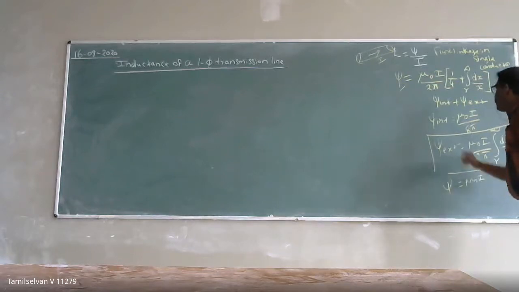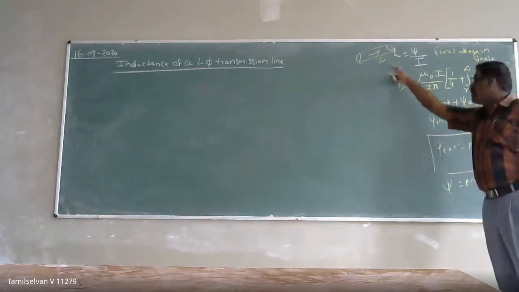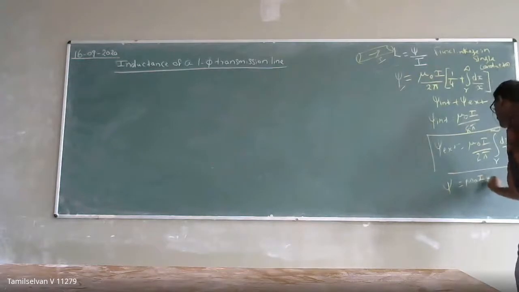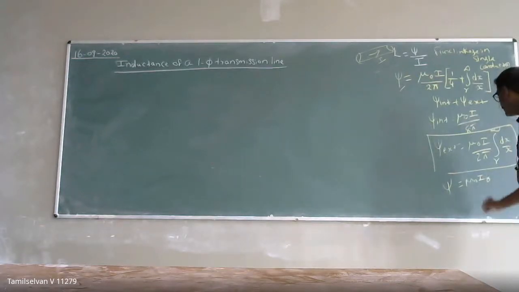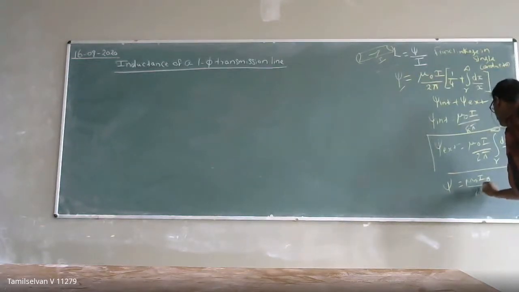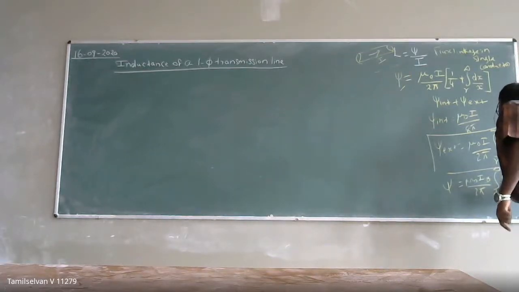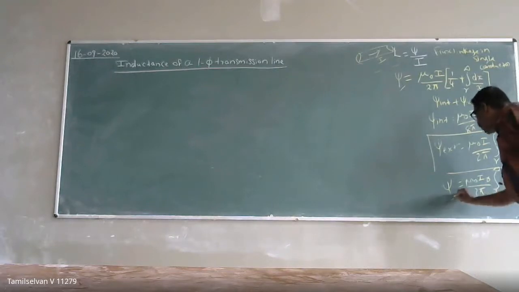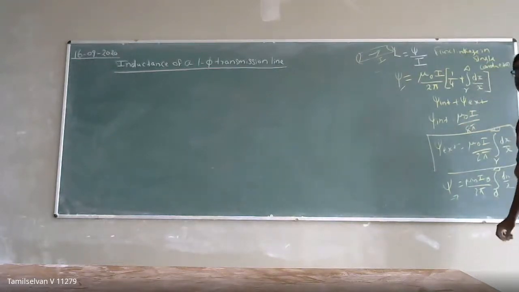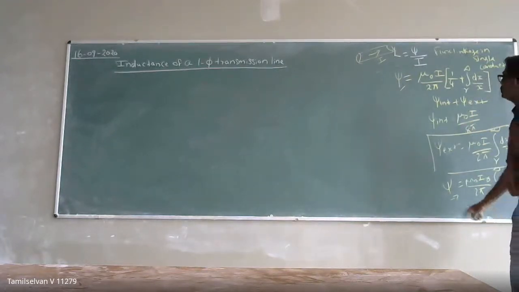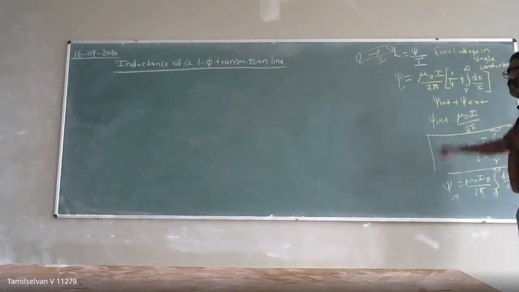Suppose I am calculating for conductor A, due to the current flowing in conductor B, the flux linkage will be mu naught IB by 2 pi integral of the distance, with the limit going to infinity, dx by x. So this is due to the current flowing in the other conductor. This we discussed in the previous session.